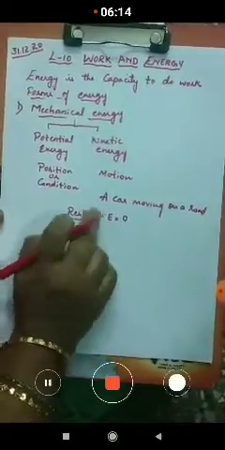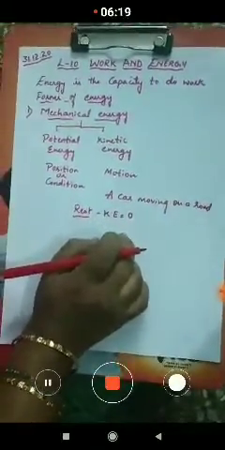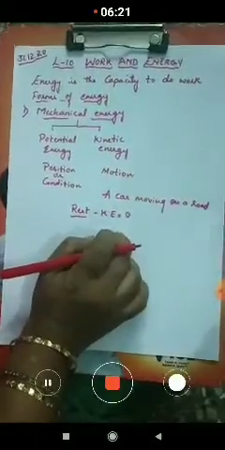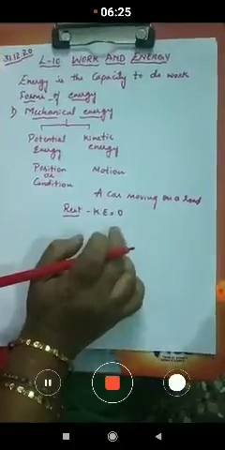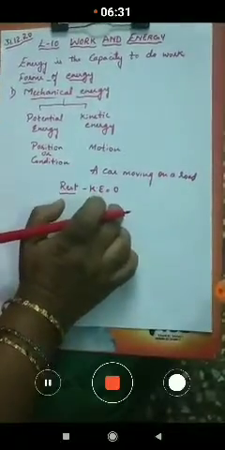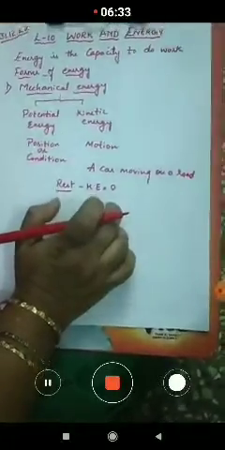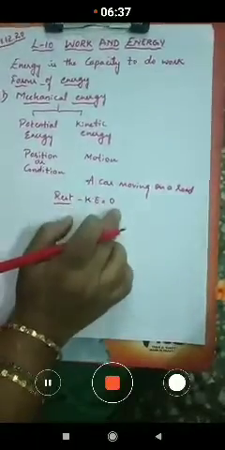So from this we can know that kinetic energy directly depends on the motion of the objects. The objects which are moving have kinetic energy. So from this we came to know that the objects which are at rest don't possess any kinetic energy, and the kinetic energy of these objects will be zero.